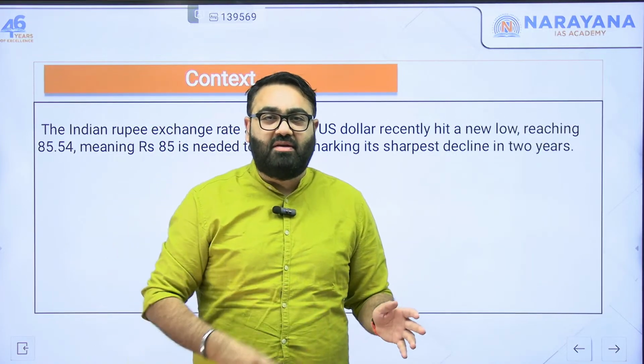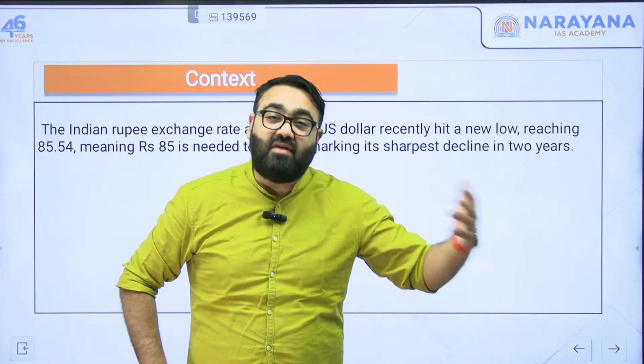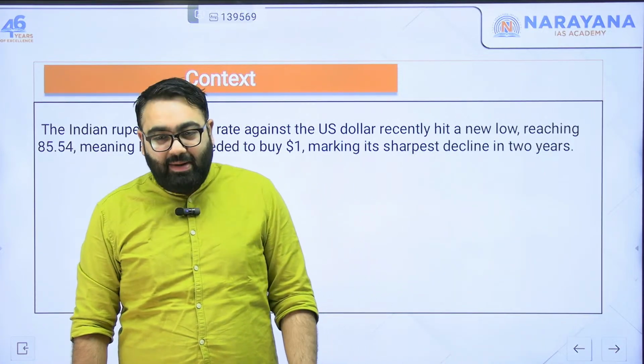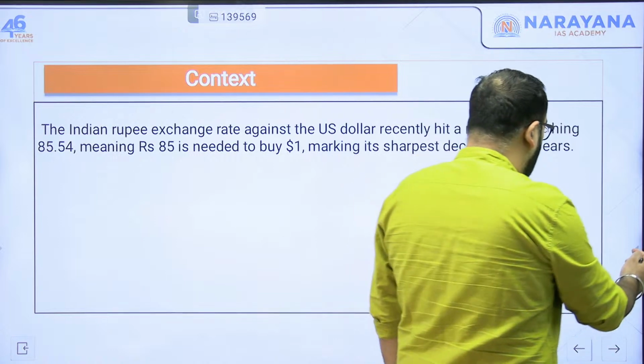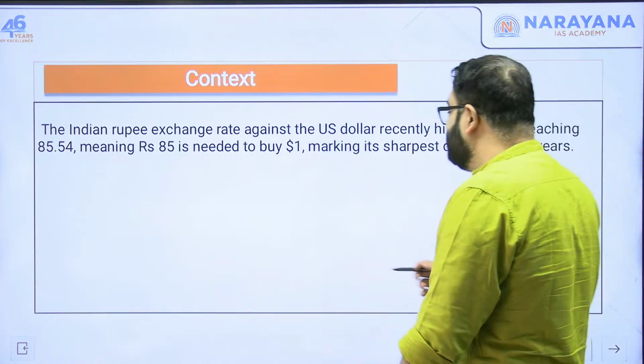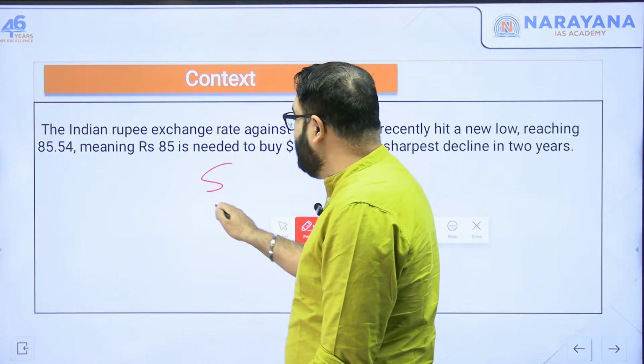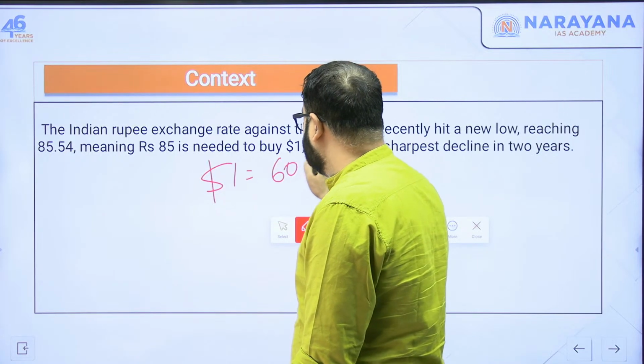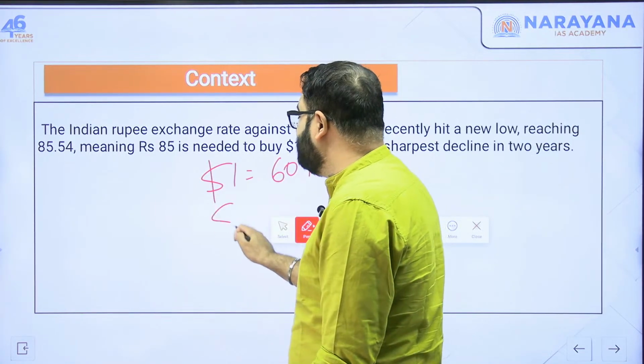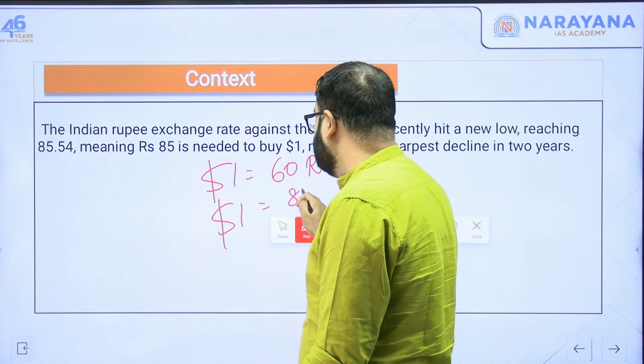Depreciation of the rupee, in fact, would work in favor of exporters from India. Imagine this situation, and it's a very simple argument to understand. For example, there is a situation where $1 is equal to 60 rupees, and there is a situation where $1 is equal to 85 rupees.